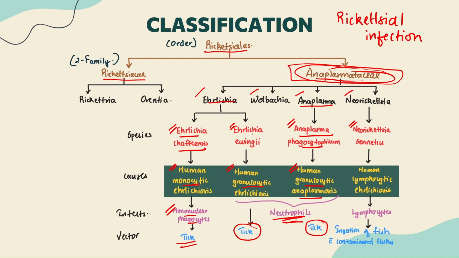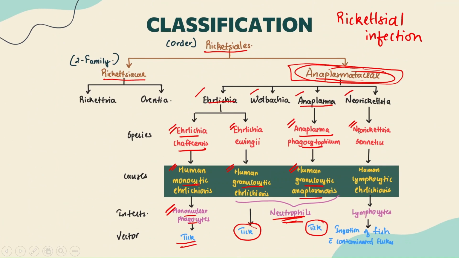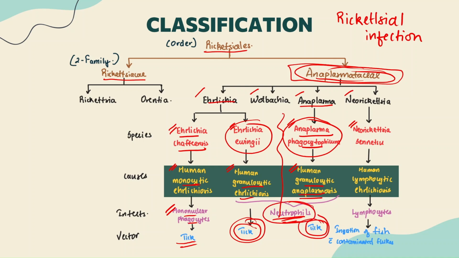Something very similar to Ehrlichia ewingii, but the difference is that it will cause anaplasmosis, and here it results in Ehrlichiosis, guys. Both organisms are different. The vector is tick for both, both infect the neutrophils, but the genus and species are different, and they result in two separate disorders, guys.